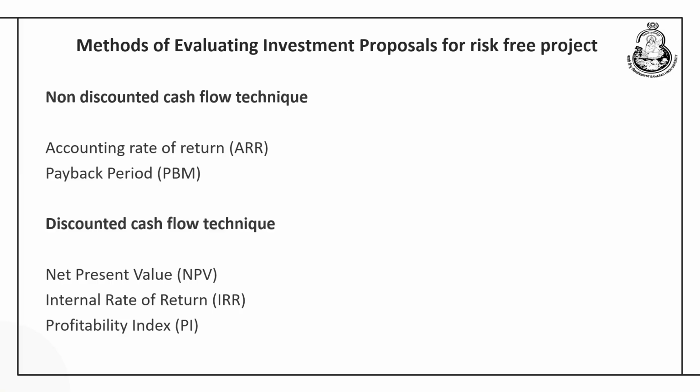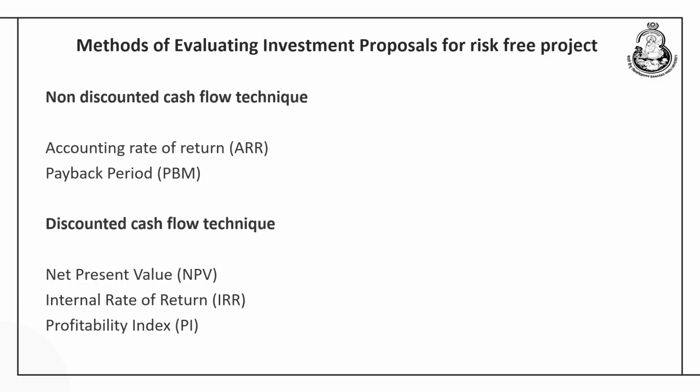Under this we have the net present value method, where the future cash flows are converted to the present value and then compared to the initial investment, and the difference between the two is known as the net present value. This term is very important because it is called the wealth of the project. This is also called the value of the project.